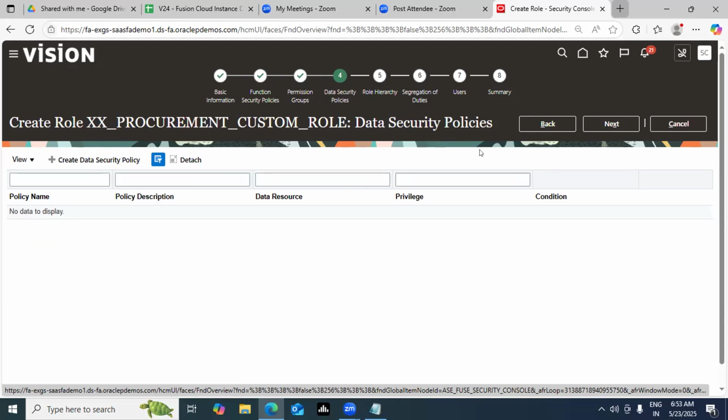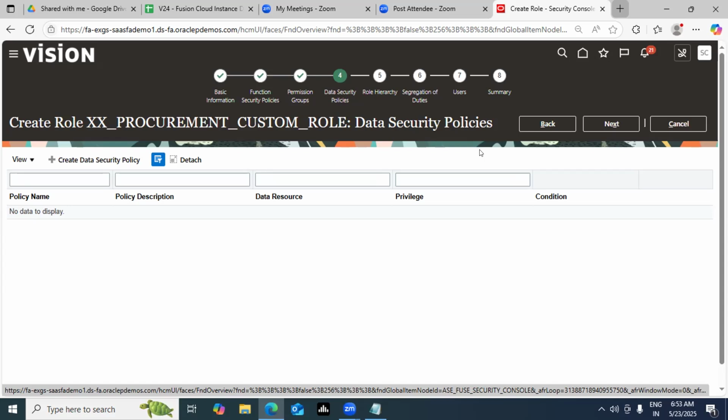Let's say, taking an example, what my client is saying is they do not want to give delete access to the attachments. Very generic example I'm taking. Attachment means all the PDF and Excel attachments in this cloud instance. They want to restrict it, so that only read-only access or only update access is there. So this is basically data security.